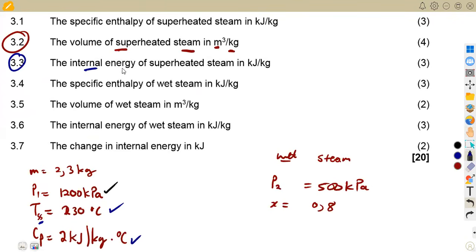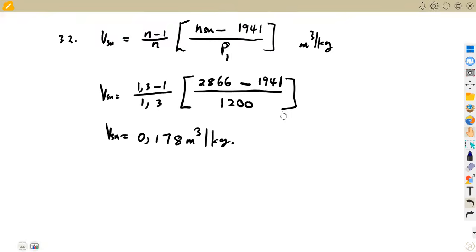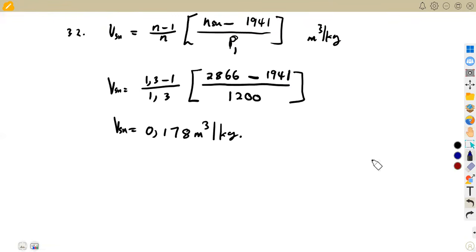Then the internal energy of superheated steam in kilojoule per kg. Again, the internal energy in this case is given by U. If you check on our formula sheet again, for the internal energy, we're going to consider this as U1, for the first condition, remember at P1.